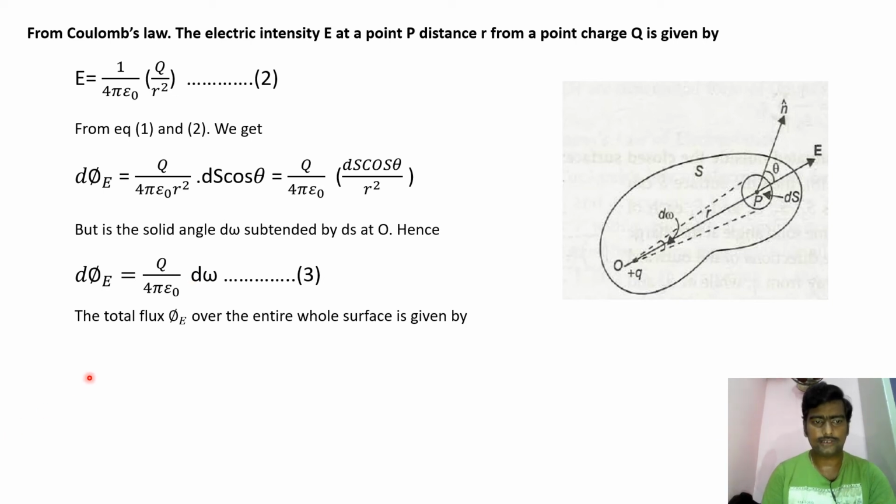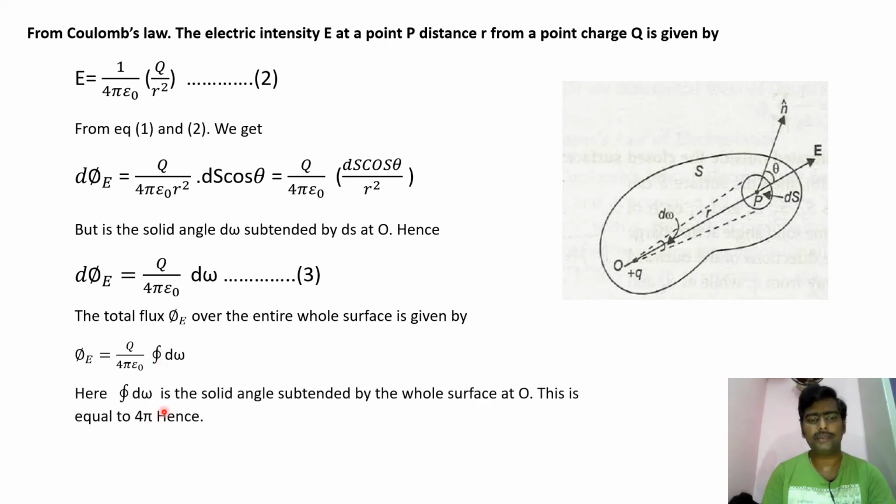The total electric flux phi E over the entire surface is given by integration on both sides: phi E equals q by 4 pi epsilon naught, the same quantity, times integral d omega.